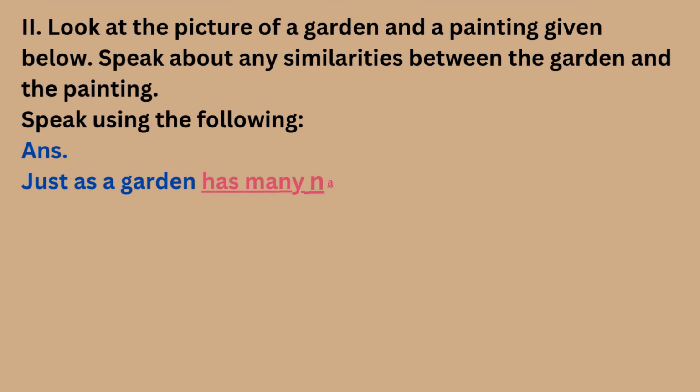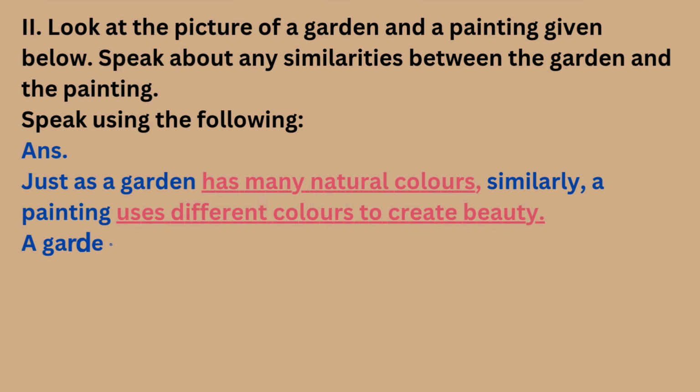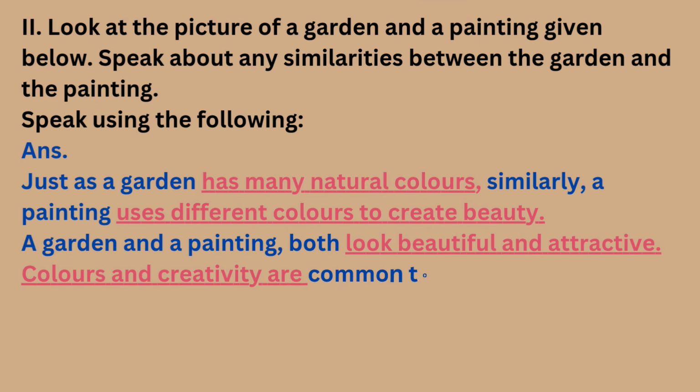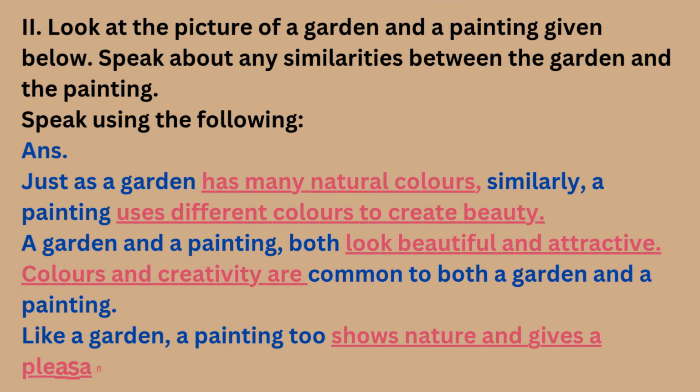Answer. Just as a garden has many natural colors, similarly, a painting uses different colors to create beauty. A garden and a painting both look beautiful and attractive. Colors and creativity are common to both a garden and a painting. Like a garden, a painting too shows nature and gives a pleasant feeling.